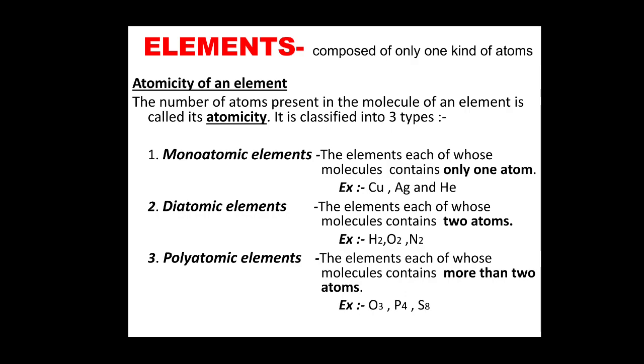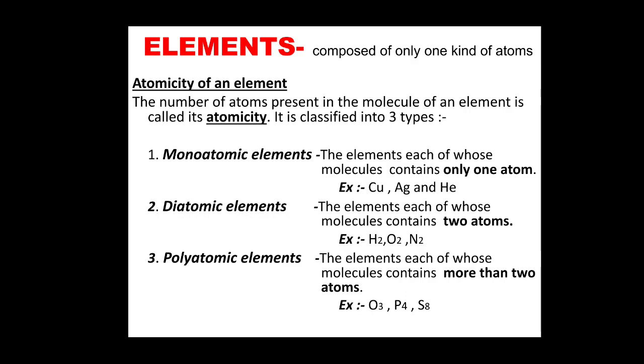Now let us understand elements in detail. Elements are composed of only one kind of atoms. As I told you, we will discuss their atomicity, like O2, why O2, what does it mean. Atomicity of an element is what? The number of atoms present in the molecule of an element is called its atomicity. It is classified into three types. First one is monoatomic, second is diatomic, third is polyatomic. Monoatomic is what? The elements, each of whose molecules contains only one atom.